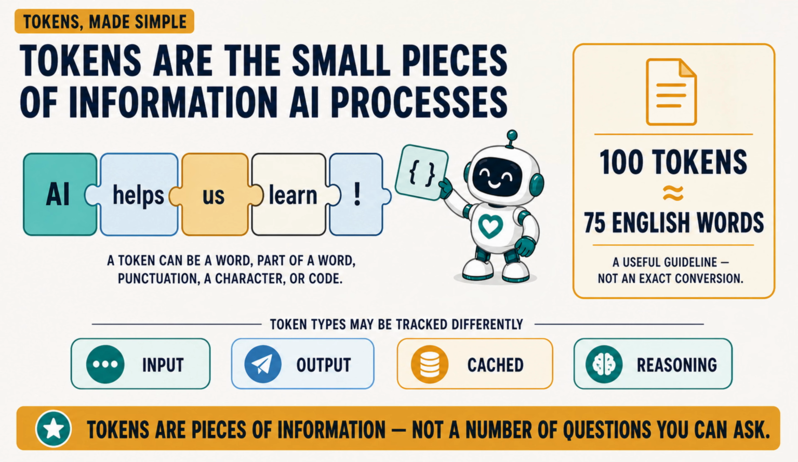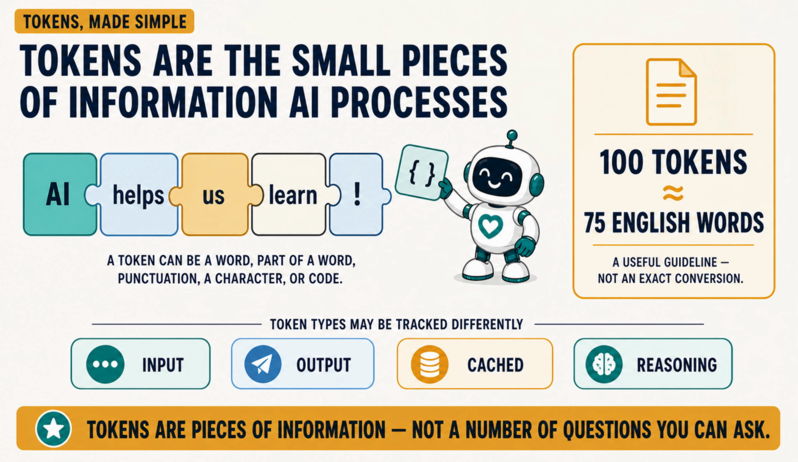As a rough English guideline, 100 tokens is about 75 words, but the exact count changes with language, formatting, numbers, tables, and code. Tokens are used for the instructions you send, the conversation history, connected information, and the response the model creates. Some systems also track cached or reasoning tokens differently. Most users do not need to count every token manually. The key idea is that tokens measure information processed. They are not a number of questions stored in a wallet.